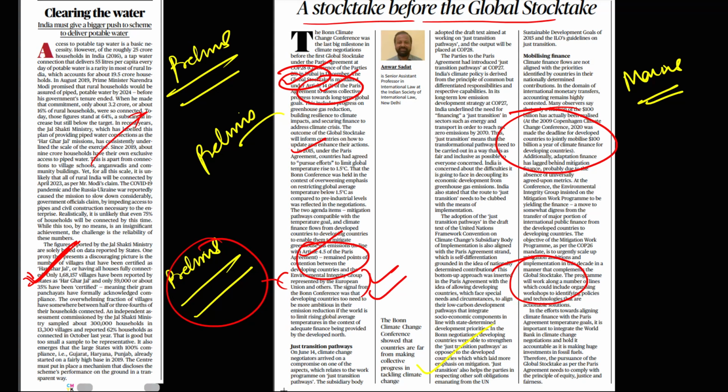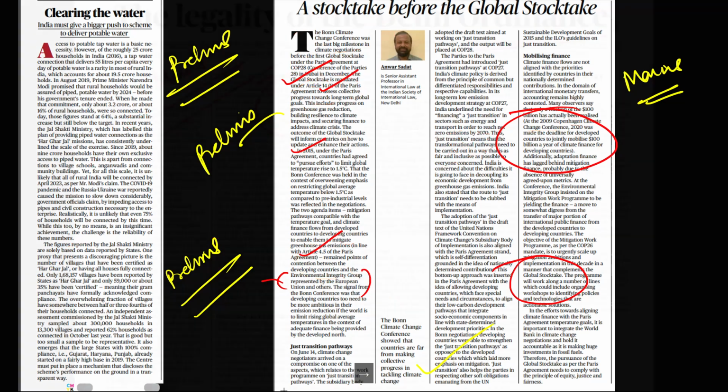UPSC is also fond of asking questions regarding terms. UPSC is also fond of asking questions regarding various summits. Here you can see Bonn Summit and the Copenhagen 2009 Summit is very, very important. Overall, guys, global stocktake you need to prepare, and you need to prepare the various funding mechanisms which are being debated at the global level to mitigate climate change.